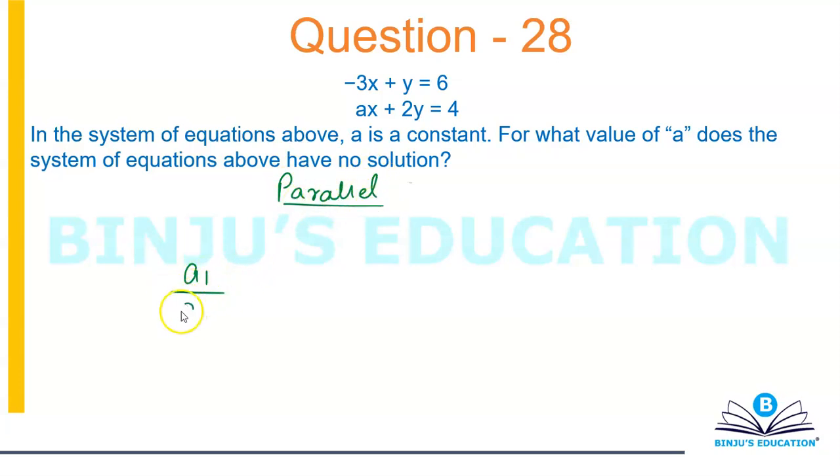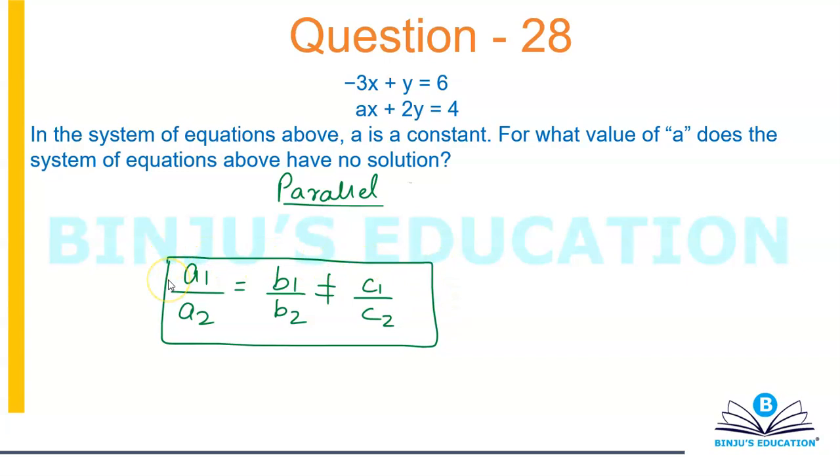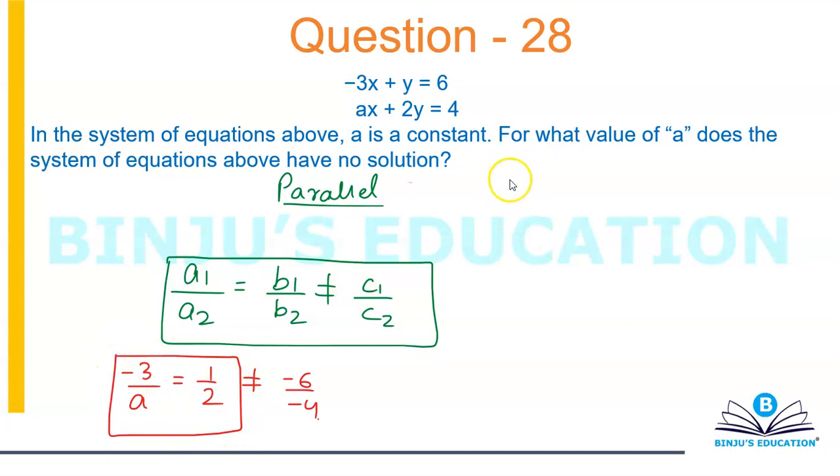which means a1 over a2 is equal to b1 over b2, which is not equal to c1 over c2. So that means I can say that minus 3 by a is equal to 1 by 2, which is not equal to minus 6 by minus 4. Now I simply need a, so I just need these two, that's it. So minus 3 by a is equal to 1 by 2, or a will come out to be minus 6.